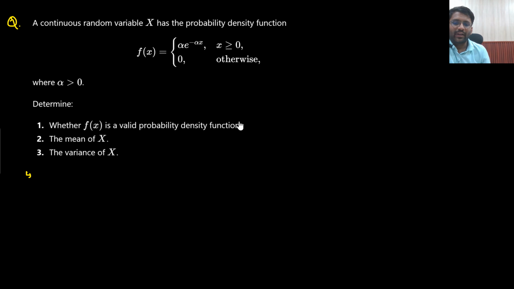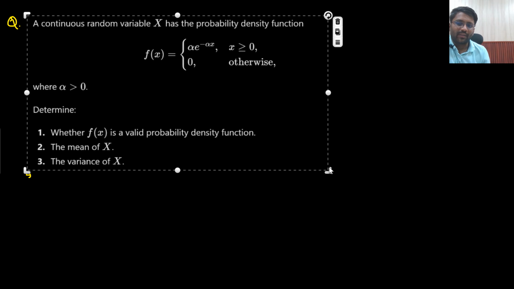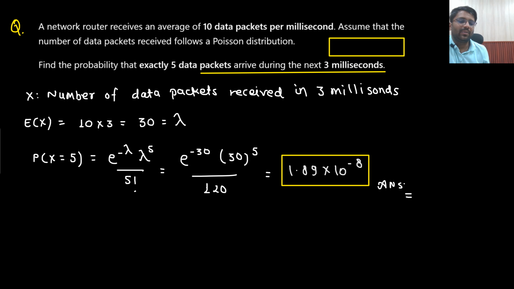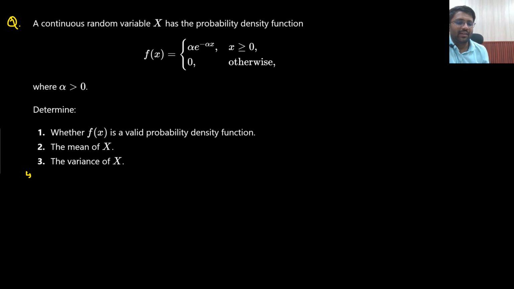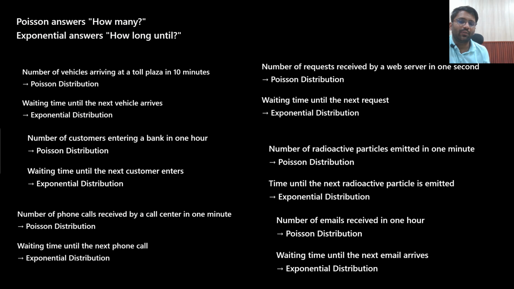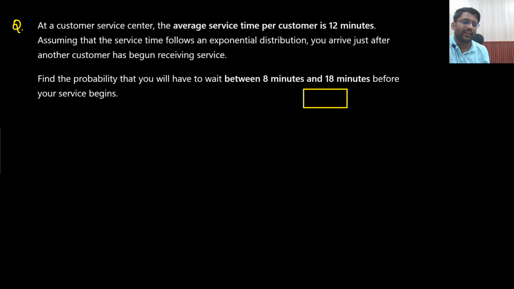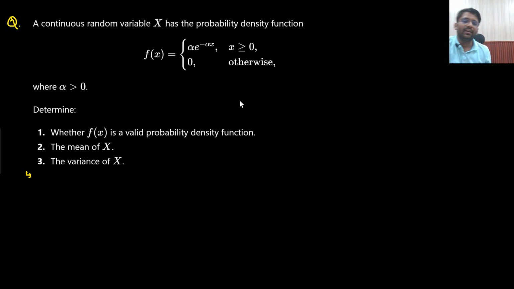This question is based on the exponential random variable. We are going to study the exponential random variable and then relate it with Poisson's distribution. Exponential and Poisson's are related with each other, but let's study exponential first, and then we will solve these kinds of problems where Poisson's and exponential are related. So just have some patience and solve this question, and then we will relate exponential with Poisson's.